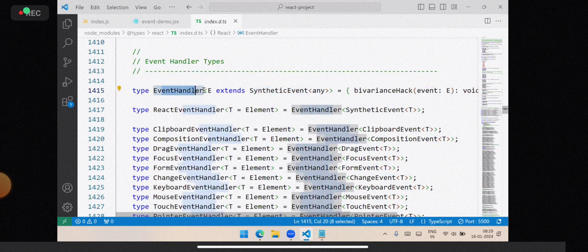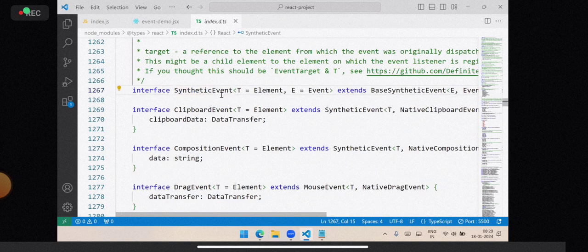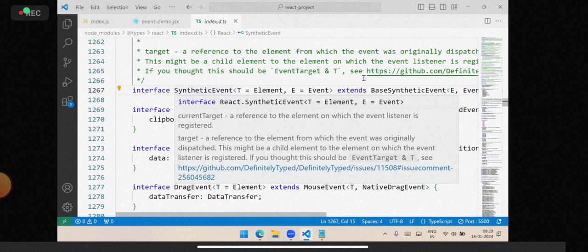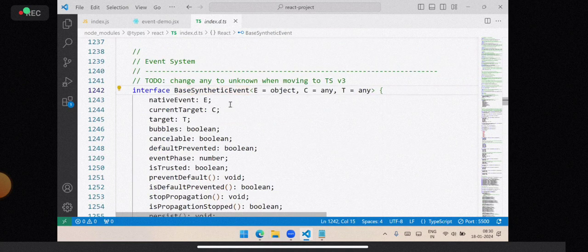So this synthetic event is the event. It extends base synthetic event. That base synthetic event is going to actually map to the browser.